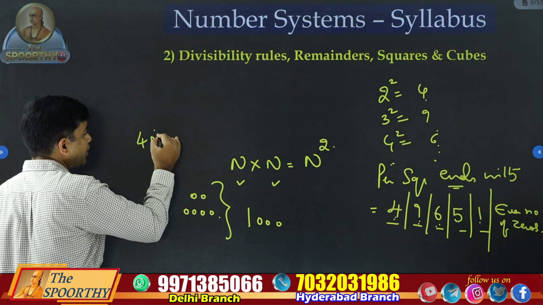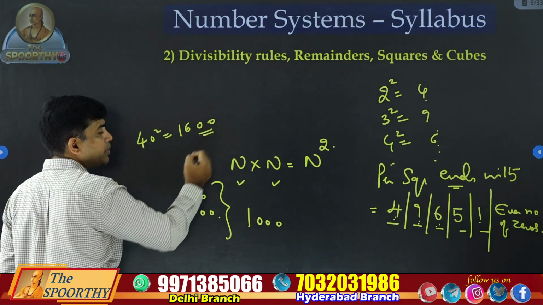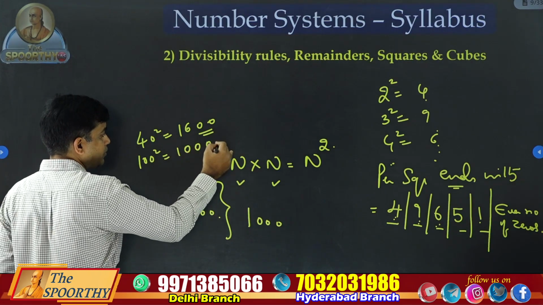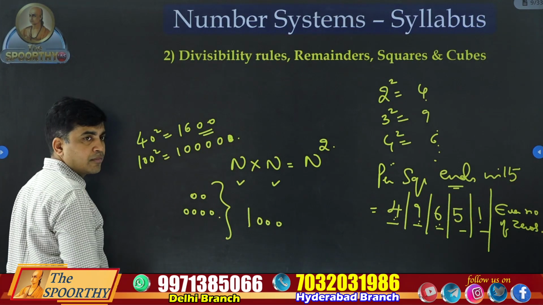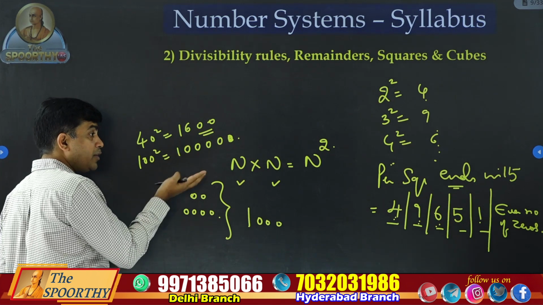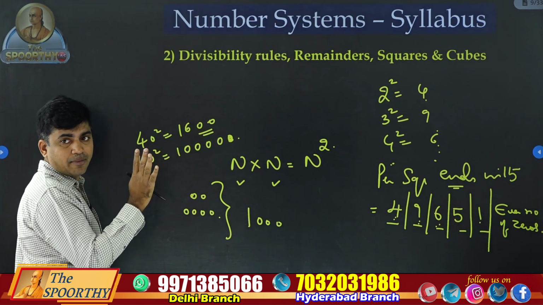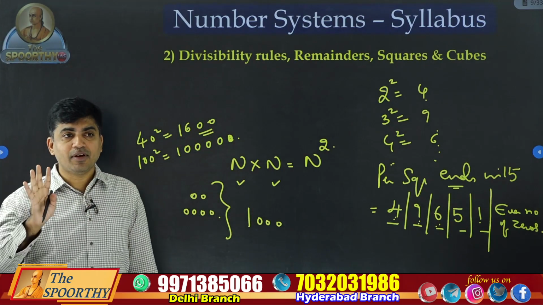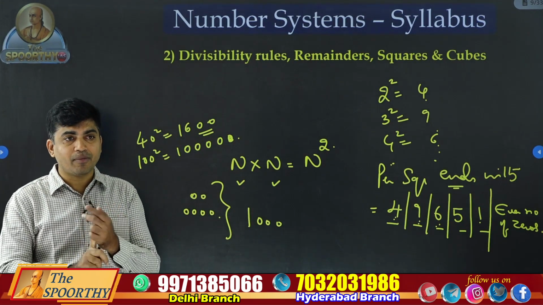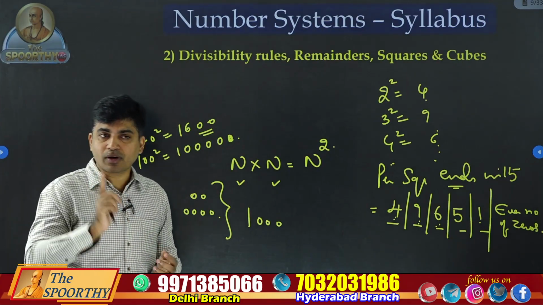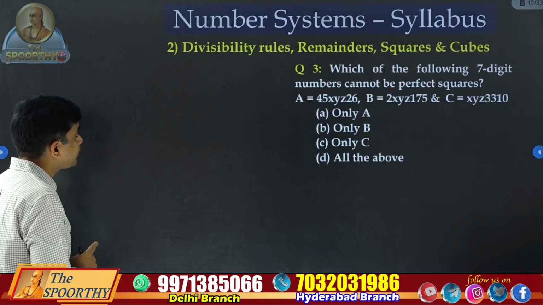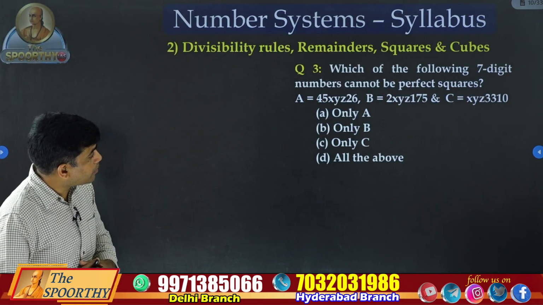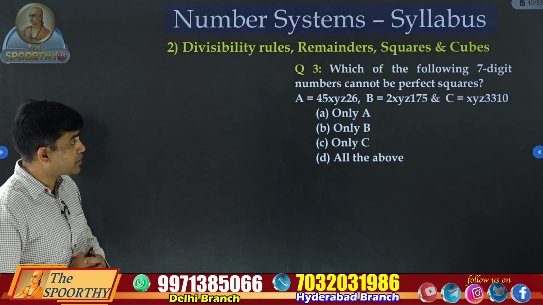If you take 40 square, this becomes 1600, 2 zeros will be there. If you take 100 square, you will see 4 zeros. You can see 10 zeros, you can see 20 zeros also, but only an even number. 3 zeros, 1 zero, 5 zeros are not possible, they will never come. These points are very, very important. Based on this, they asked one question, look at this. Excellent question, this one. Which of the following numbers can't be a perfect square?